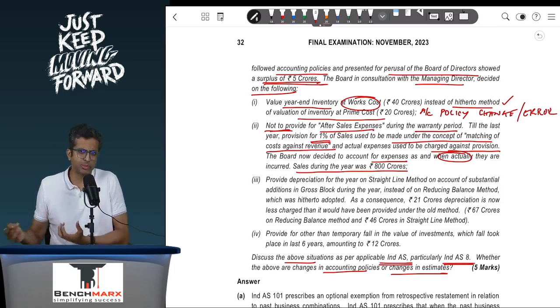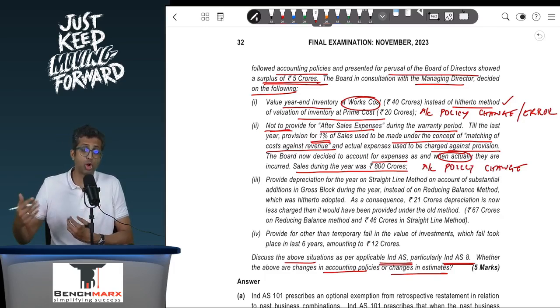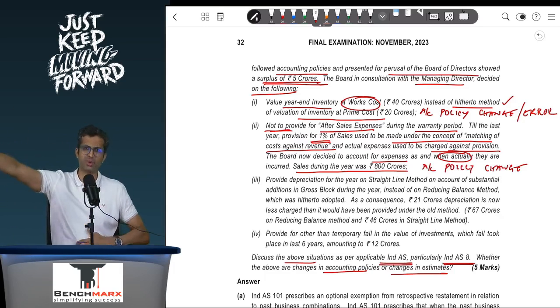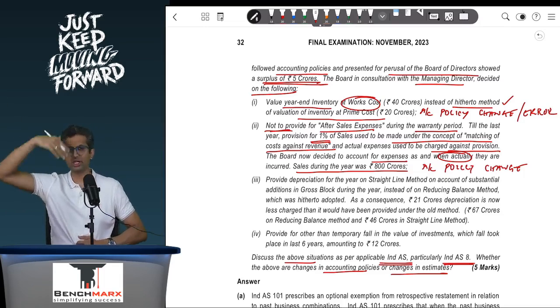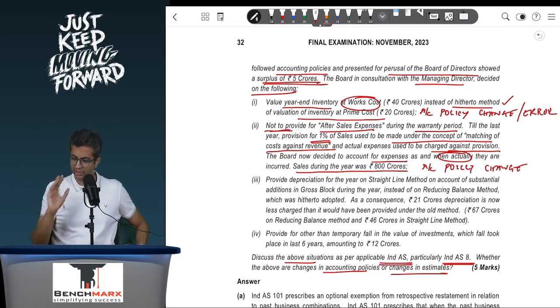Now, is that a change in policy? Well, yes, if that is permitted by the standards, you can change it. So this is also treated as an accounting policy change, where your policy earlier was to record expenses based on 1% of the sales, and now you are recording it on an actual basis. If permissible under the respective standard like Ind AS 37 or Ind AS 115, then you will treat it as an accounting policy change.